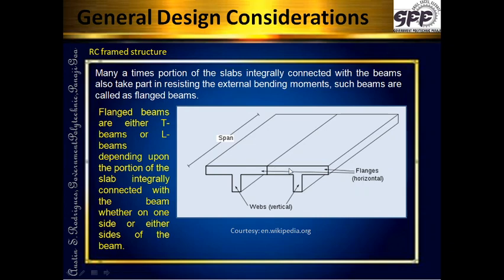They act together with the slab. Slab and the rectangular portion comprise the beam. Let me tell you, the capacity of this beam is much more than the rectangular beam. The capacity of a flanged beam, that is a T-beam or an L-beam, is much more than a rectangular beam. So this is a rectangular beam, and depending upon whether the flange covers the beam on either side or only on one side, it will be known as a T beam or an L beam.